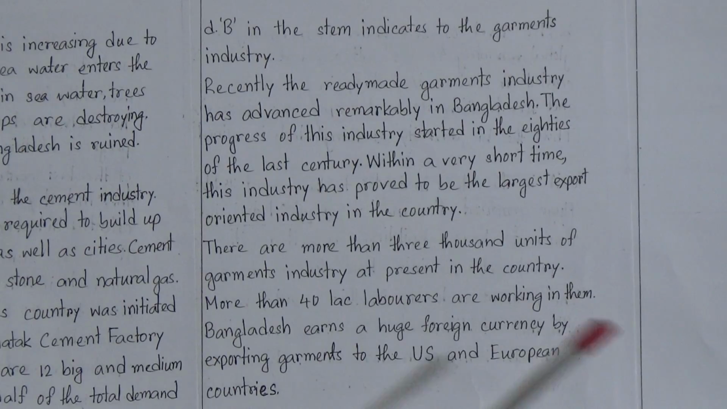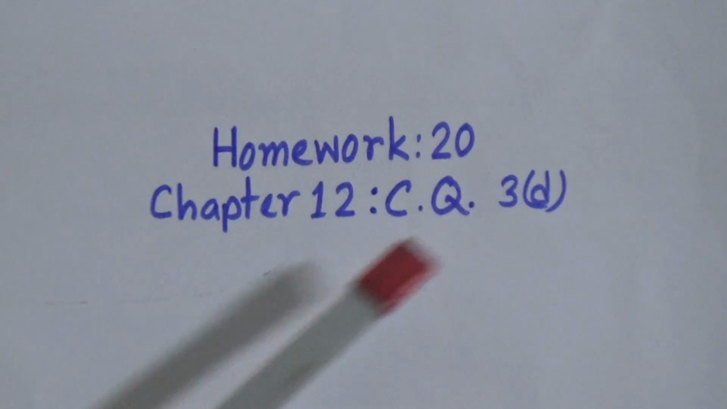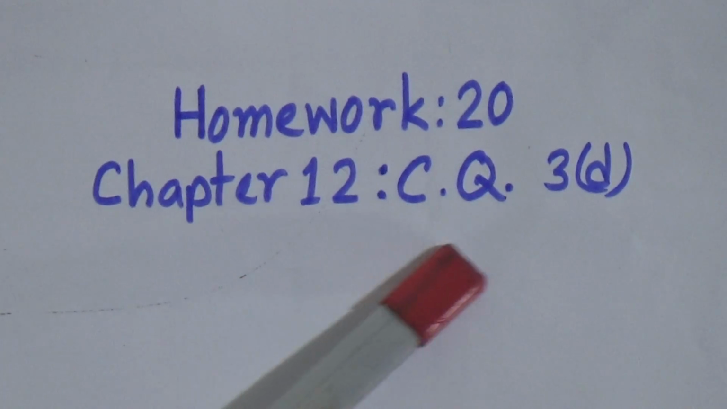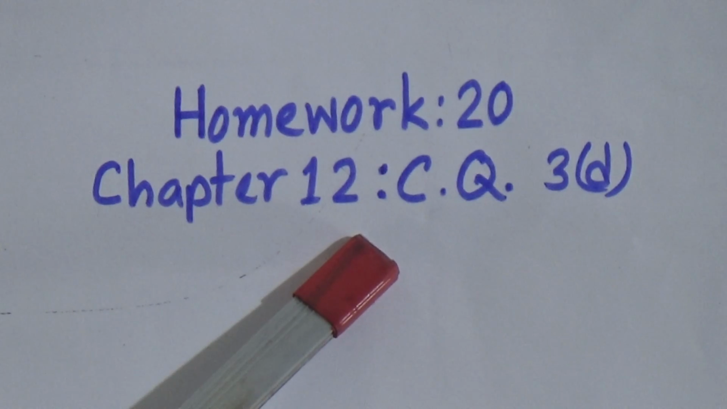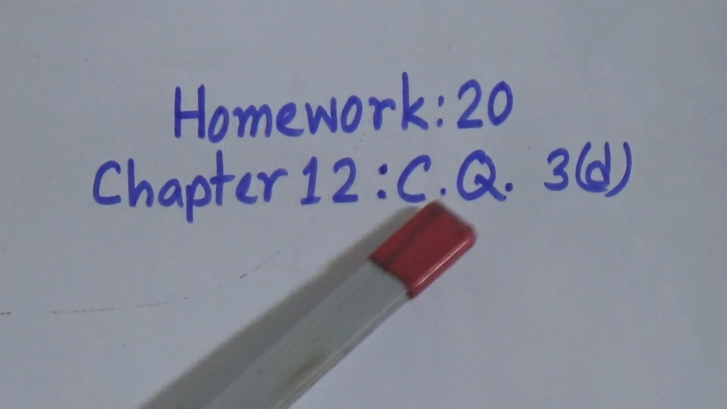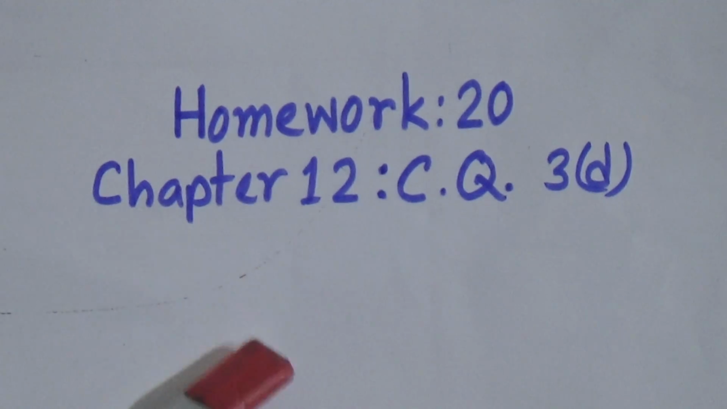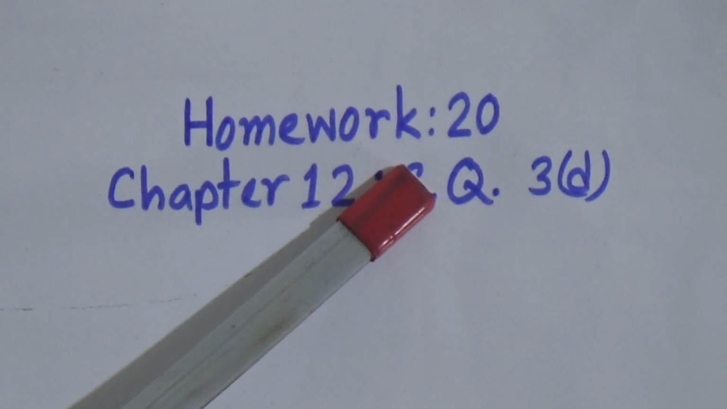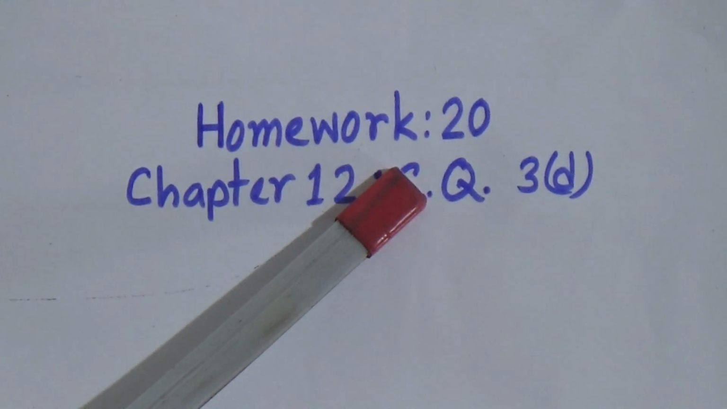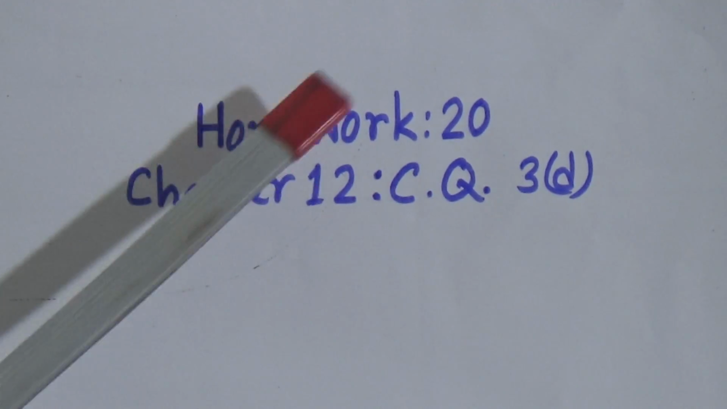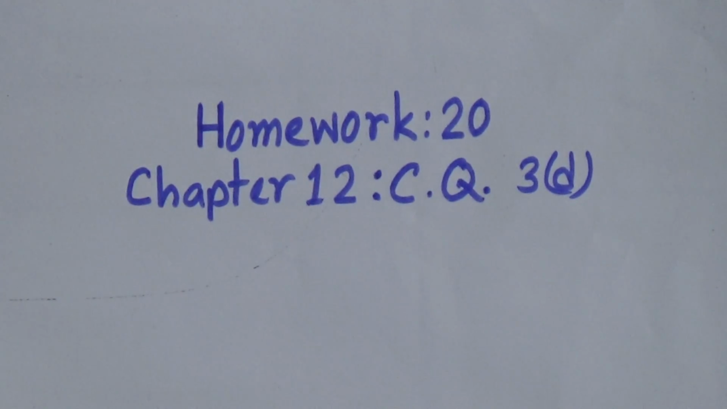And dear students, there is a homework. This is homework number 20. You will write question number 3D from chapter 12. That means from today's class you will write the question answer of D. That means the contribution of B industry indicated in the stem in developing socio-economic condition of Bangladesh is immeasurable. That means you will write about the garments industry. So this is your homework.